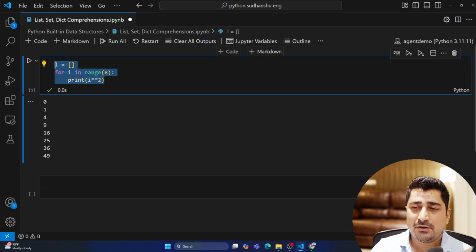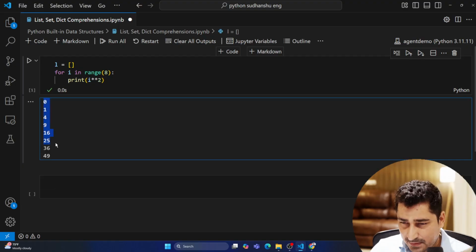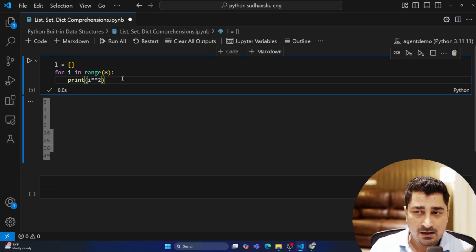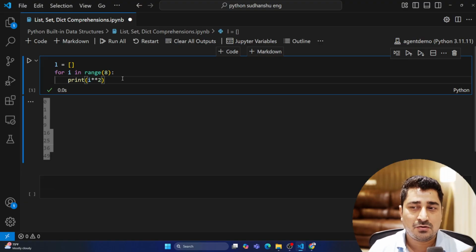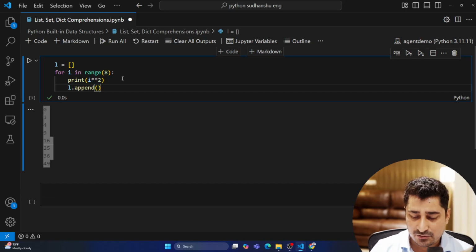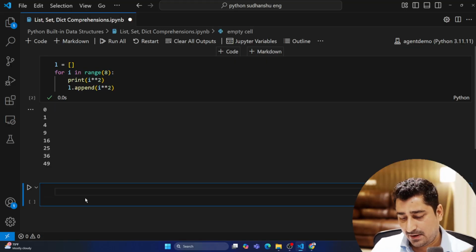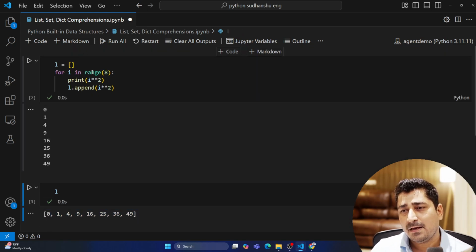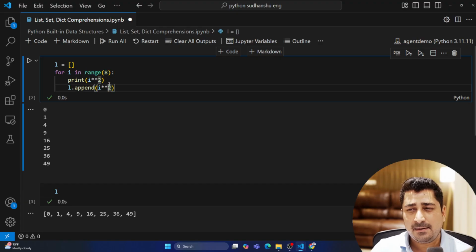Now my requirement is to not just print over here. That's completely fine, but give me a final list in which all of this data is stored. Means the square of the data starting from 0 till 7 is supposed to be stored inside the list. How can I do it? Simple, I can call list dot append and append i square. Then if I print the list, I will be able to get the data. So here I'm producing the data, appending it into this empty list, and then printing it.